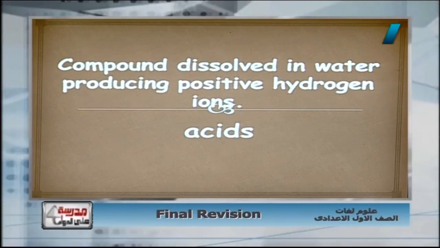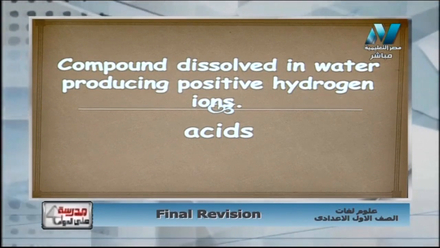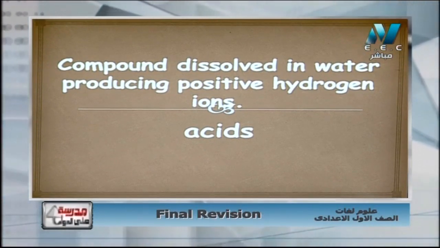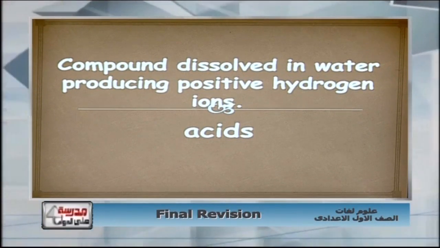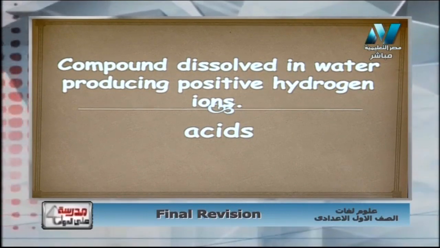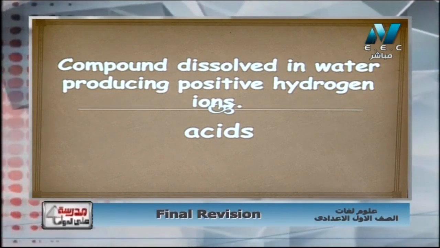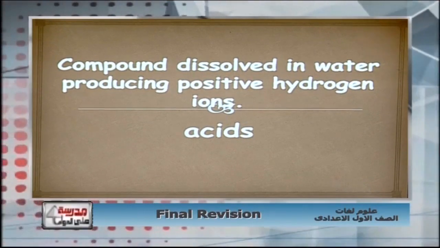Compounds dissolve in water producing positive hydrogen ion, sure they will be acids، أحماض. هي مركبات بتدوب في الميه وبتنتج positive hydrogen او ايون الهيدروجين الموجب. Okay, again compounds dissolved in water producing positive hydrogen ion and also change litmus paper from blue to red، يعني بتحمر ورق عباد الشمس او محلول عباد الشمس، هنسميها acids او الاحماض.